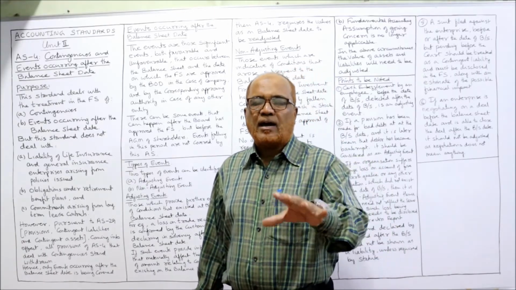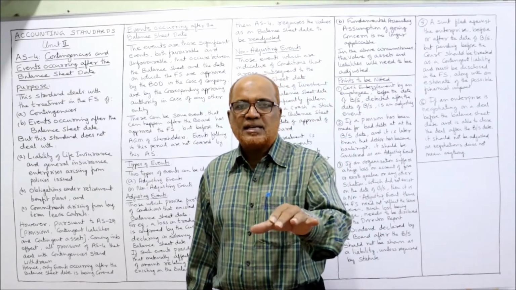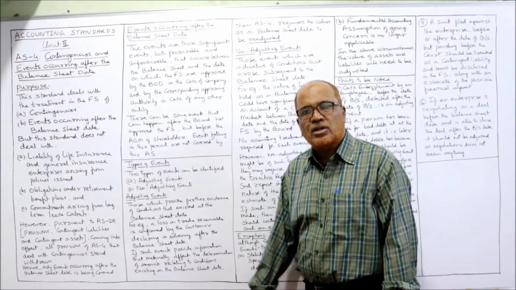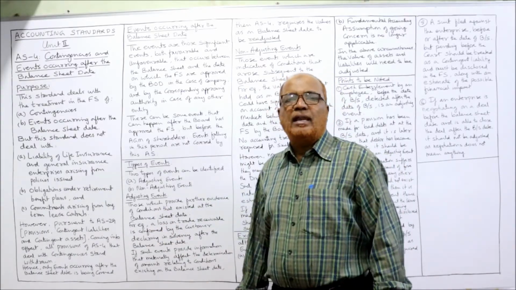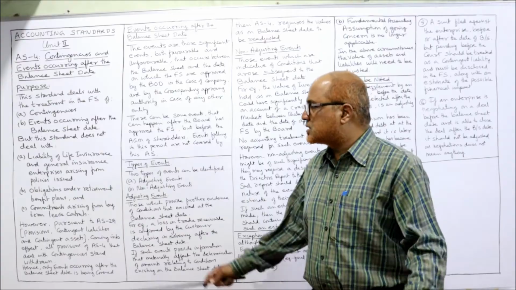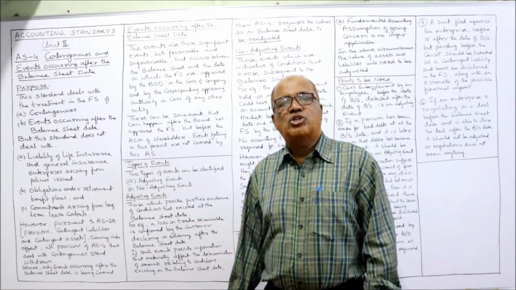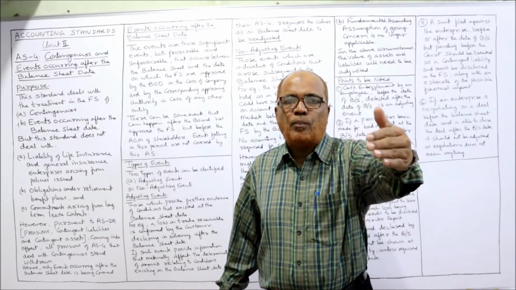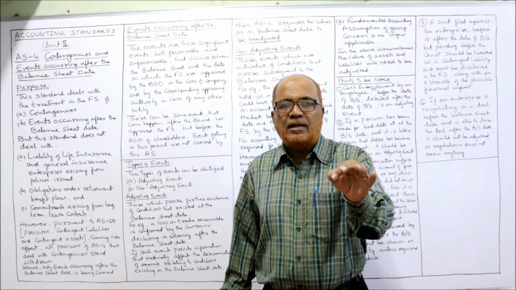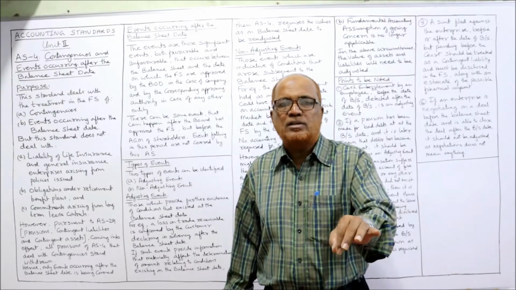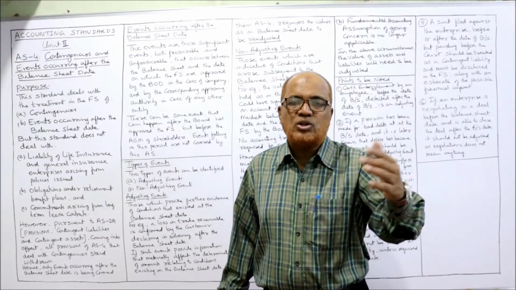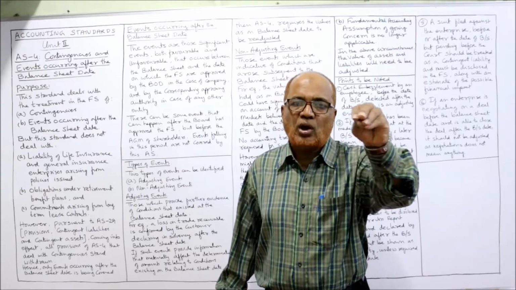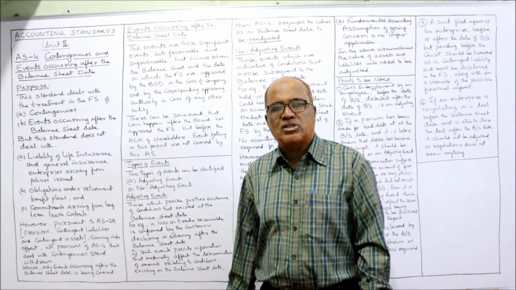Specifically, the accounting standard has given that AS4 will not apply in 3 situations. What are the 3 situations? First one, liability of life insurance companies and other insurance companies arising from policies issued. Life insurance companies and general insurance companies issue policies. So any liability arising on these policies occurring after the balance sheet date will not be taken in AS4. AS4 is not applicable to insurance companies on policies issued.